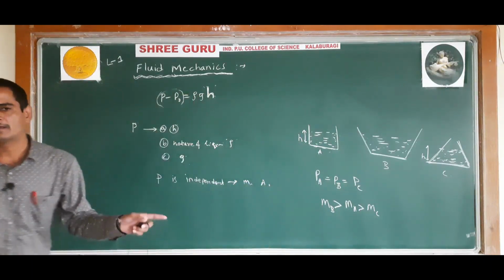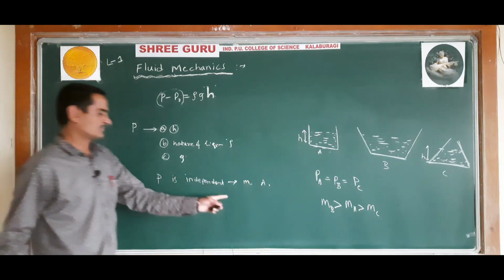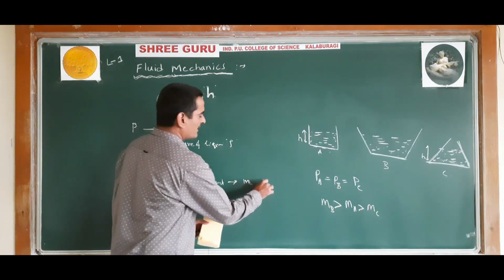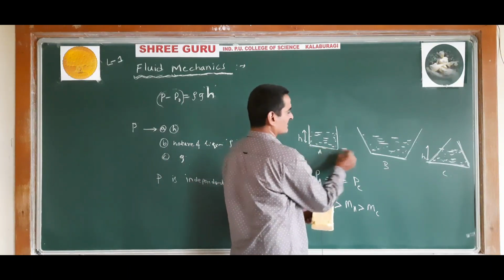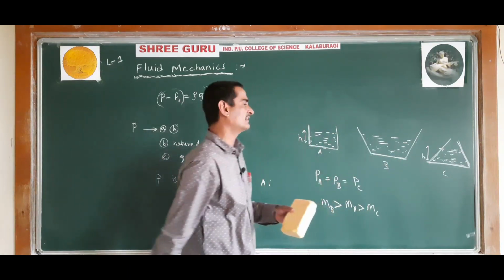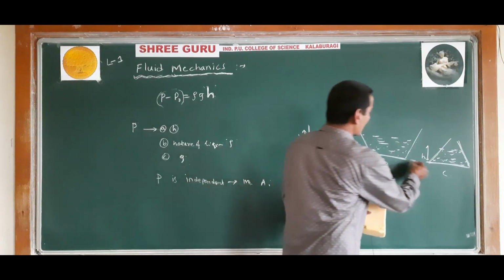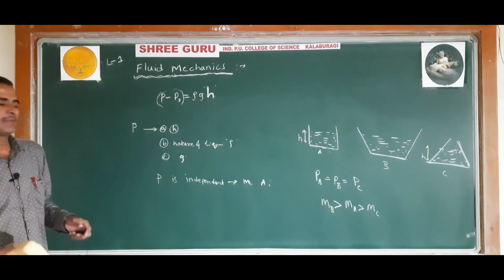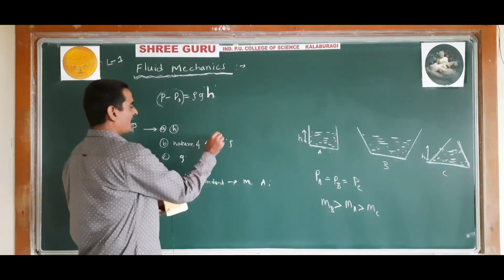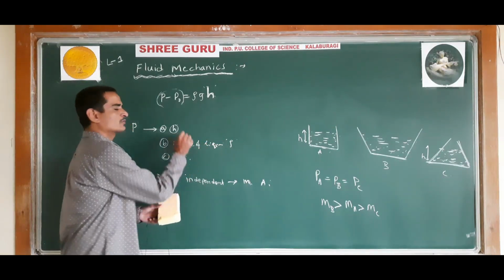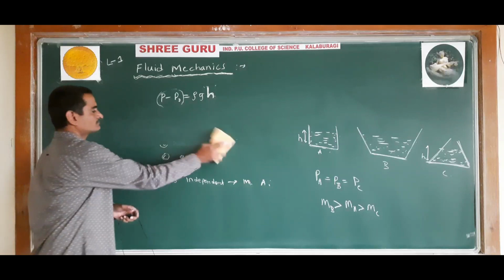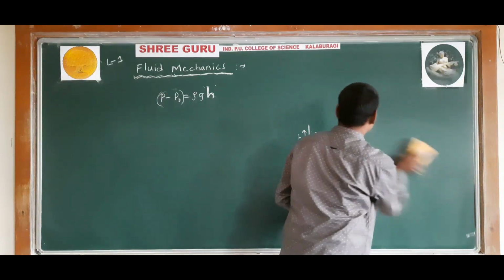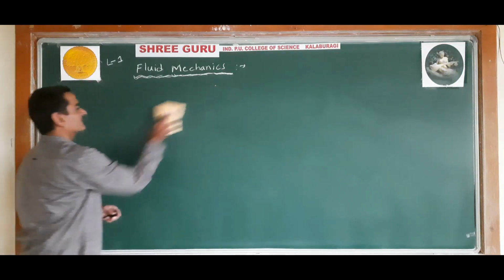So this understanding you must develop. That means the pressure is independent of mass of the liquid and area of the container. Even if the area of the base of the container is different, the pressure will be the same, provided height, nature and acceleration due to gravity are the same. Understood? Okay.